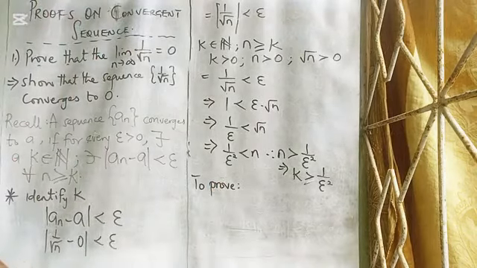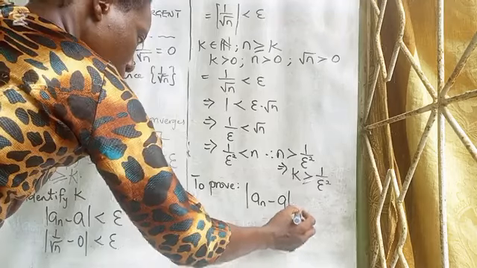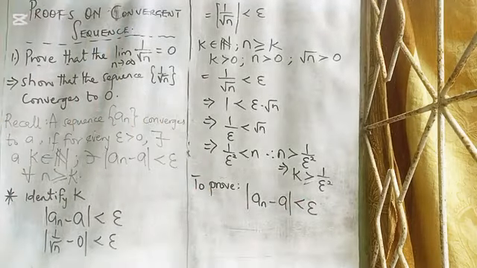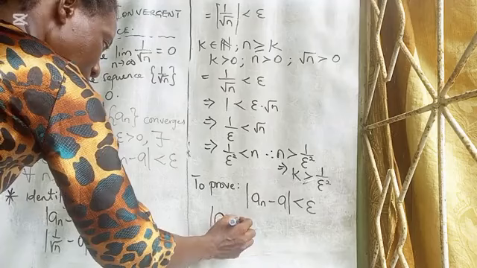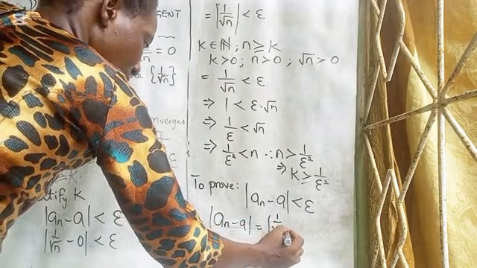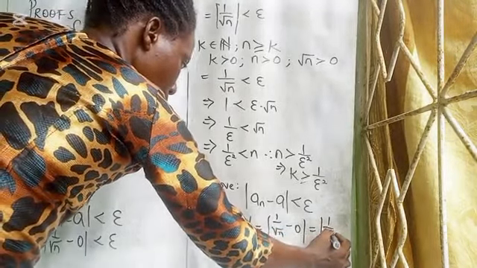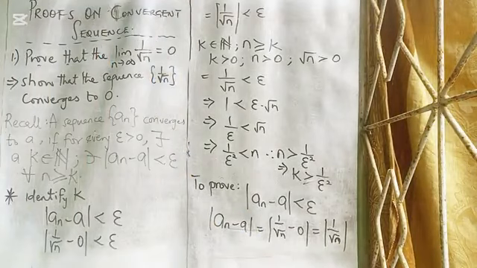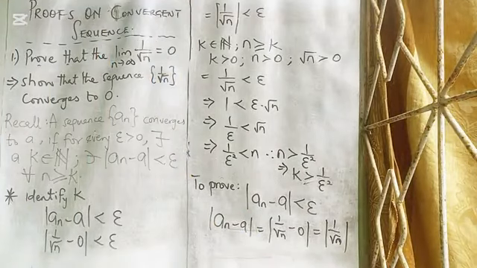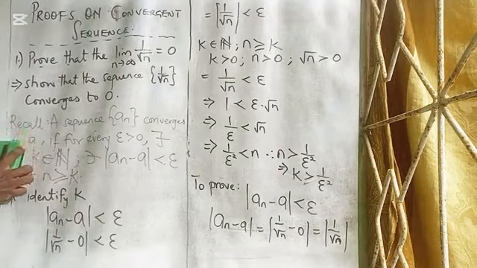Now proving, we want to show that the absolute value of a_n minus a is less than epsilon. So we begin from a_n minus a, and that is what? 1 over root n minus 0. And that gives us the absolute value of 1 over root n.